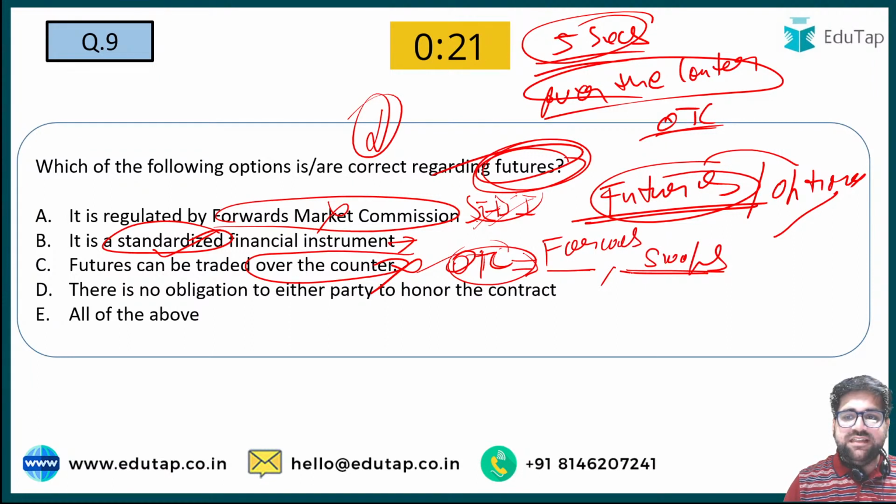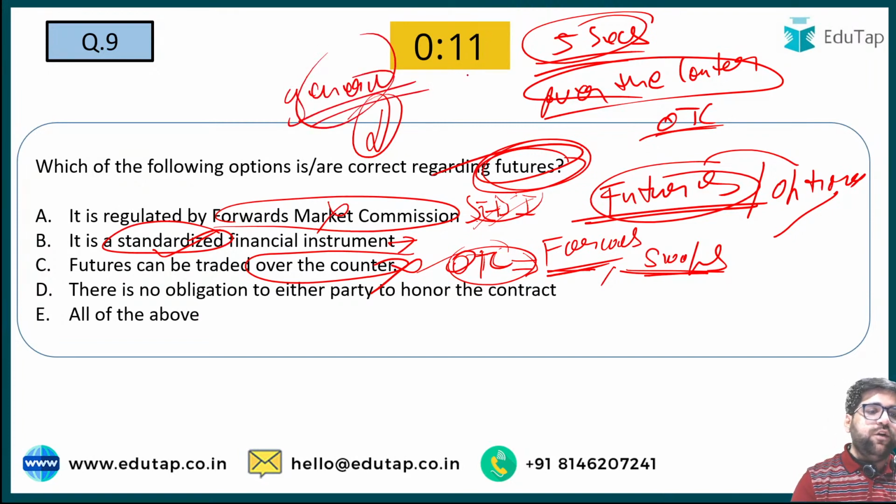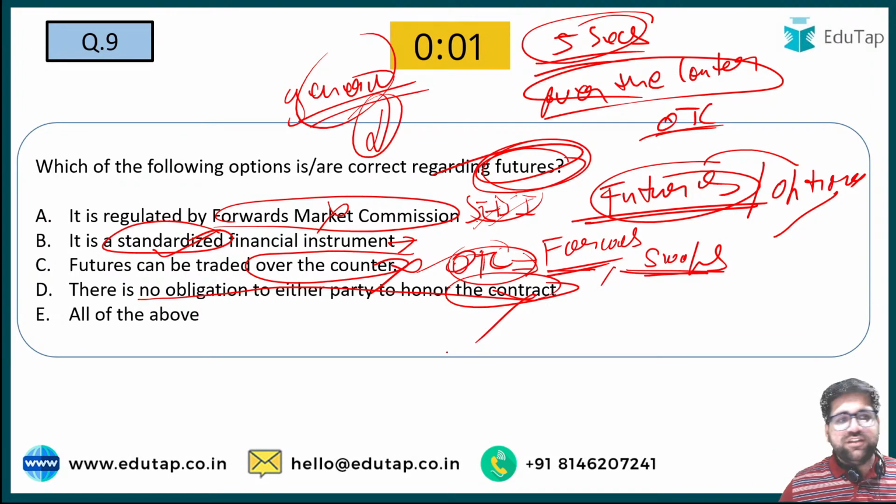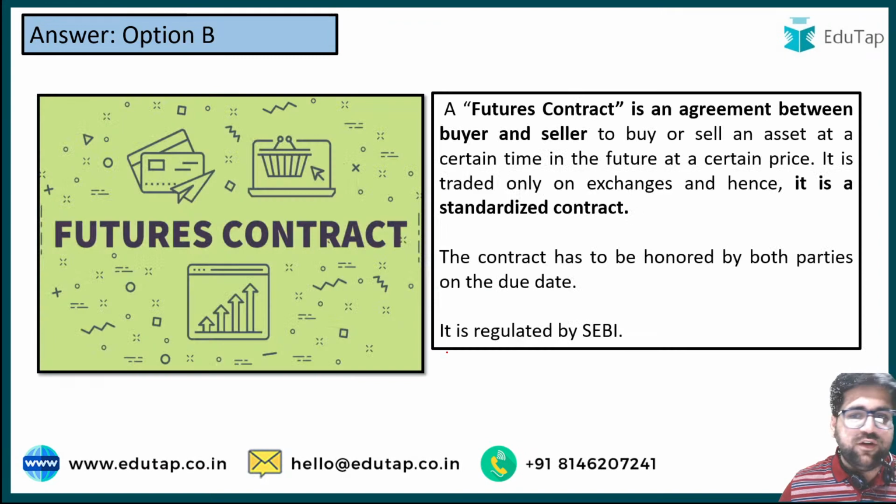Forwards and swaps. This is a very important understanding. This basic knowledge will be tested in your RBI exam as well, because they will be asking questions on general finance. So this is really very important. And statement D is just a no-brainer for all of you. "There is no obligation" is incorrect. Why? Because there is an obligation to buy and sell. So nothing much to discuss here as well. Now question 9 is also covered.